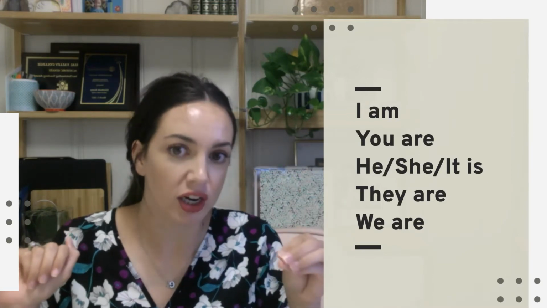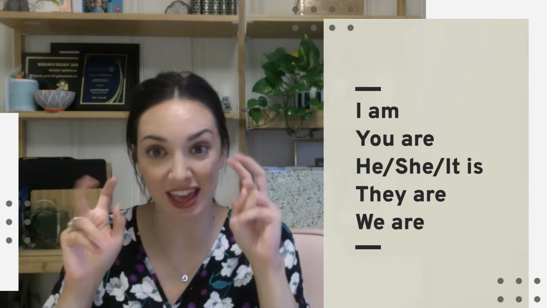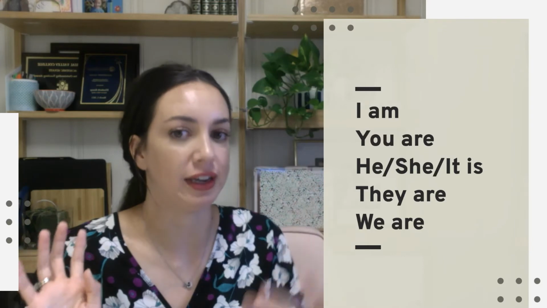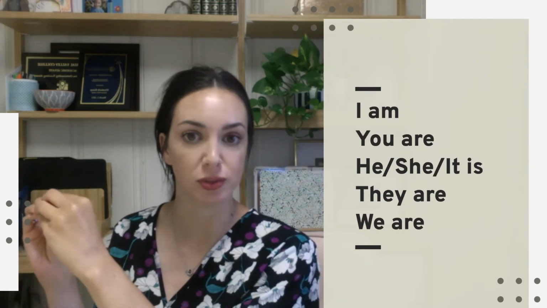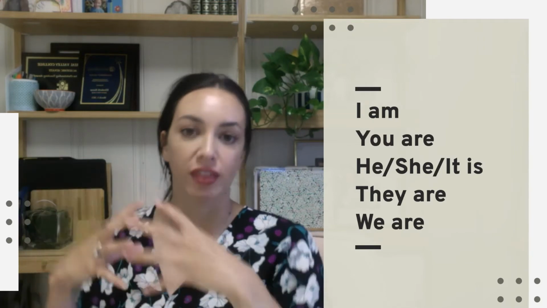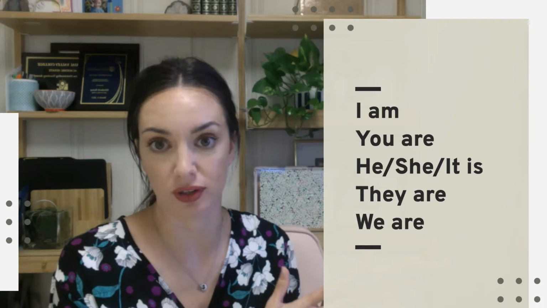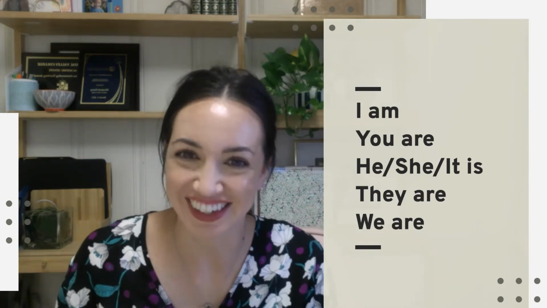They are is plural. That's why I wanted to make that note. So if we want to be updated and current and inclusive, they can be singular depending on a person's pronoun choice. They generally or traditionally is plural. We are, the easy one.